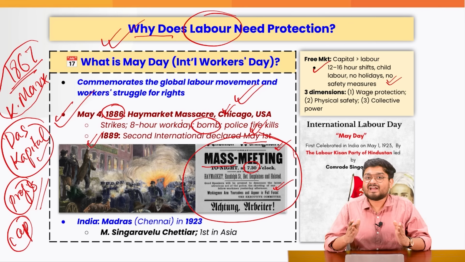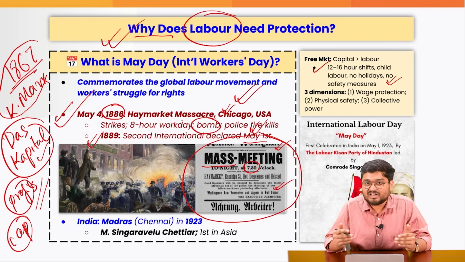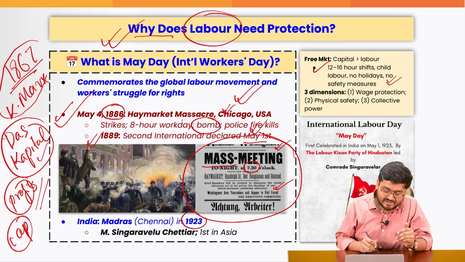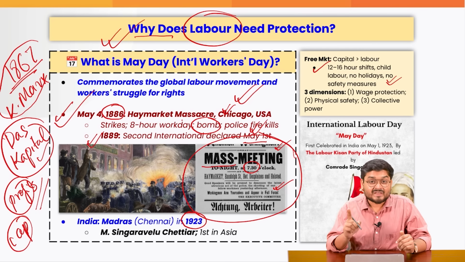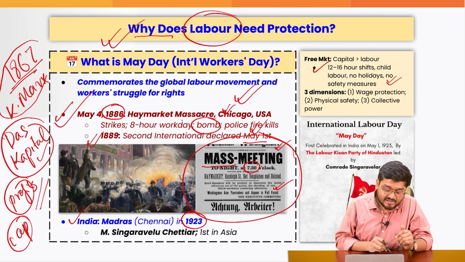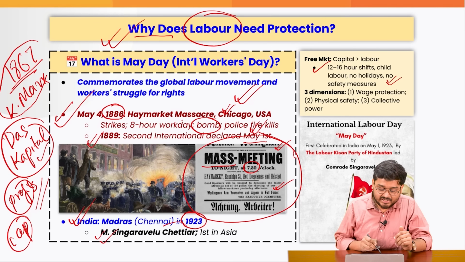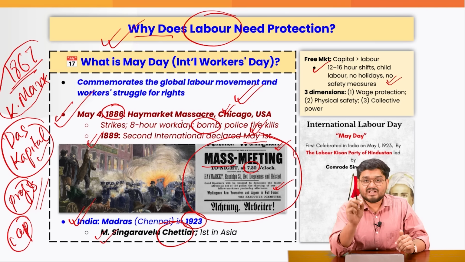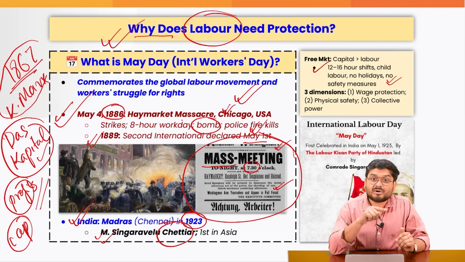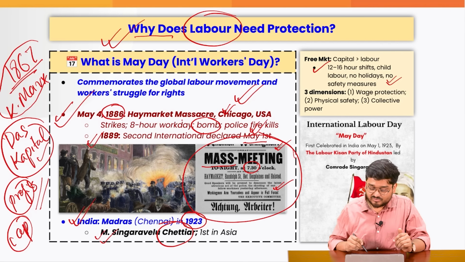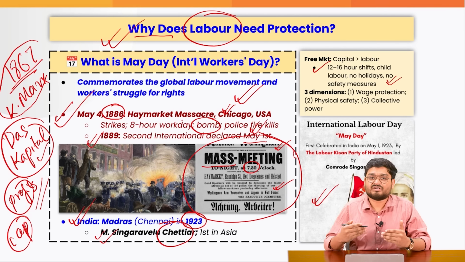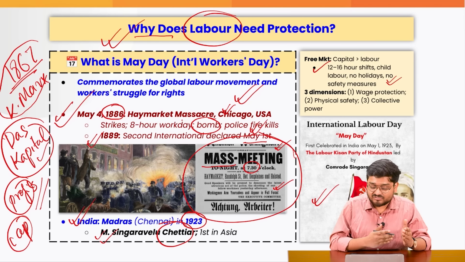And in India we celebrated International Labour Day for the first time in 1923. It is very important for your prelims, and it was actually celebrated in Madras, present-day Chennai, where M.S. Chettiar became the first Indian to organize this event, not only in India but in Asia itself. And that is why he has a lot of respect among the working class of the country.